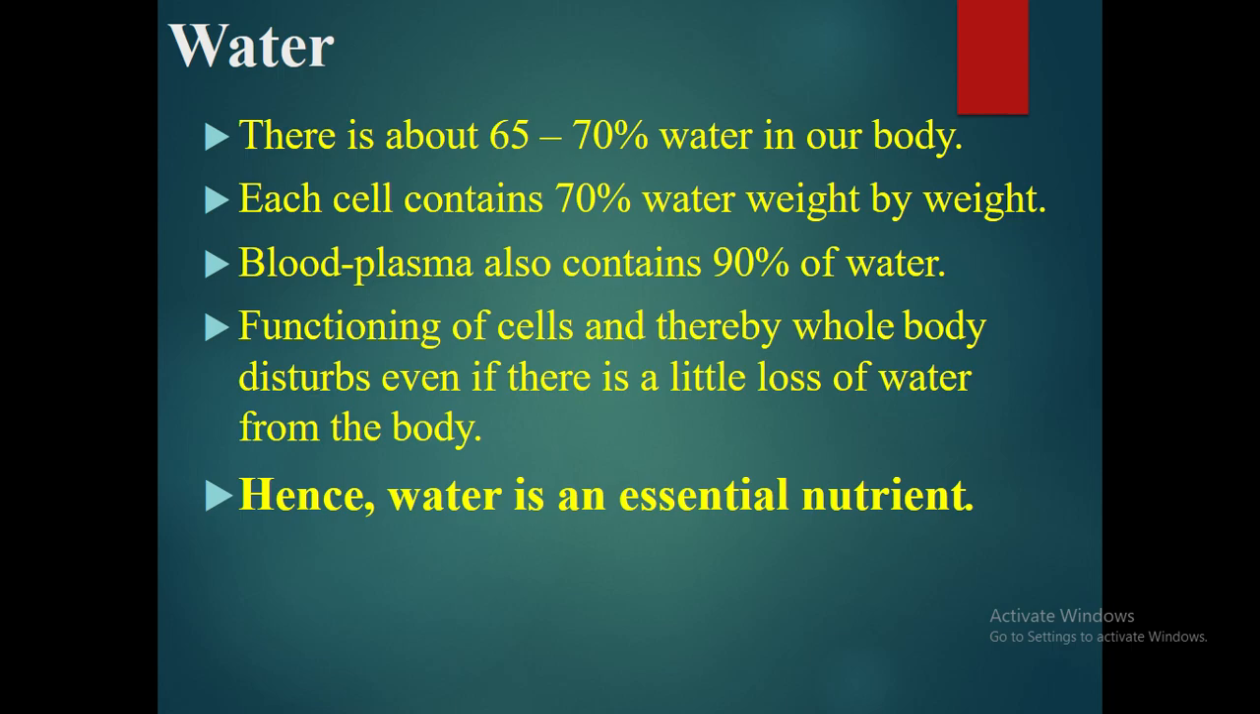Now, water. Water is not useful for energy production, but it is an important component. There is 65 to 70% water in our body. Each cell contains 70% water weight by weight. Blood plasma also contains 90% water. Functioning of cells, and thereby the whole body, is disturbed even if there is a little loss of water from the body. Hence, water is an essential nutrient. A give reason question comes on this.